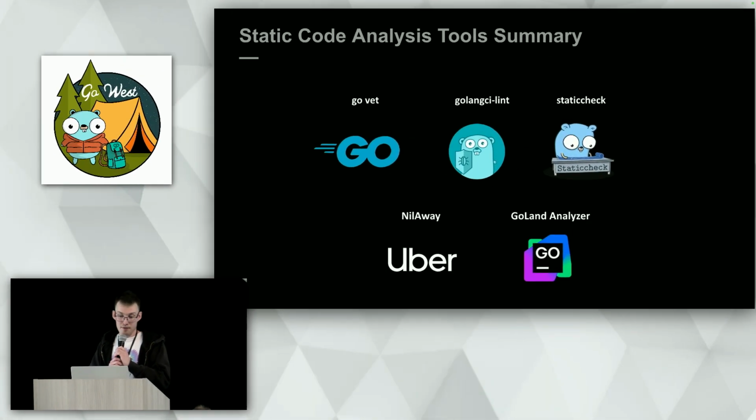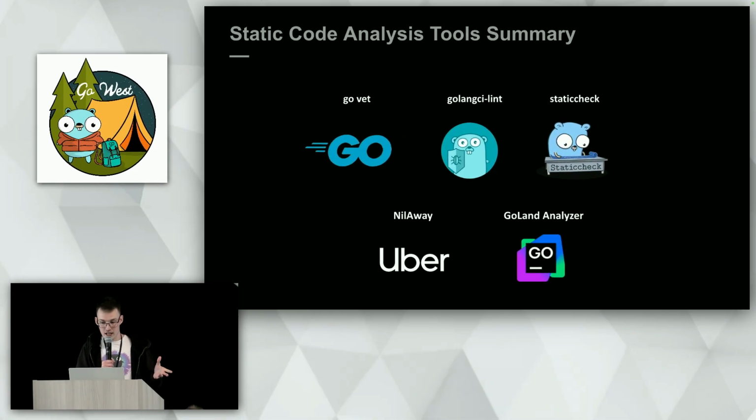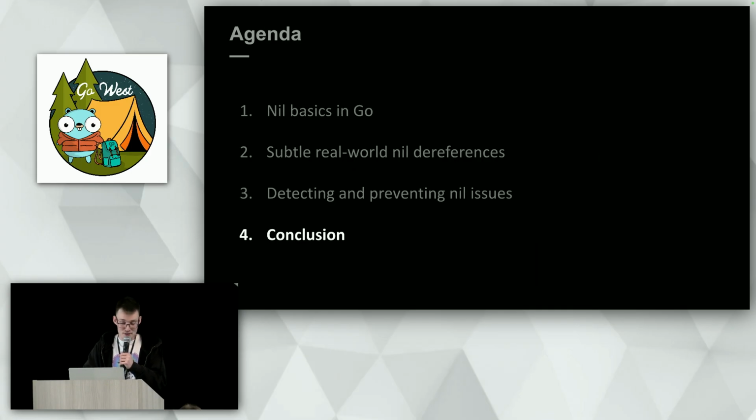Okay, we have considered several static analysis tools, and I encourage everyone to check them out, all of them, and maybe even use them in daily life, because they can all save your time as well as mental health. And money, of course, yeah, 100K. And that's it about detecting and preventing nil issues. Now let's move to the conclusion.